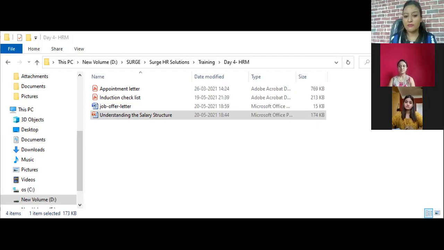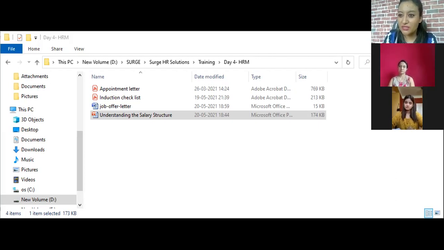So case one, basic salary. I explained to you about the basic salary, right? The first component of your salary structure is called the basic salary. If anybody's basic salary is less than 15,000 per month, then you will have to contribute 12% of the basic salary.